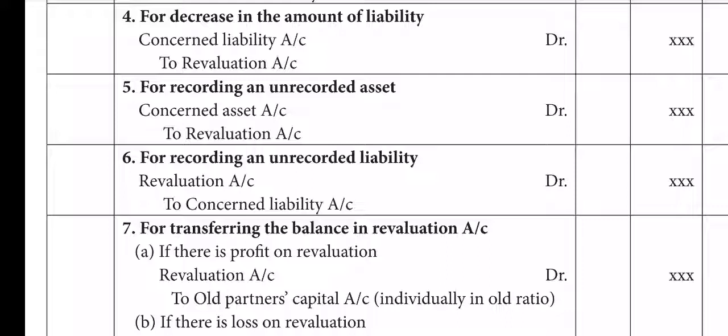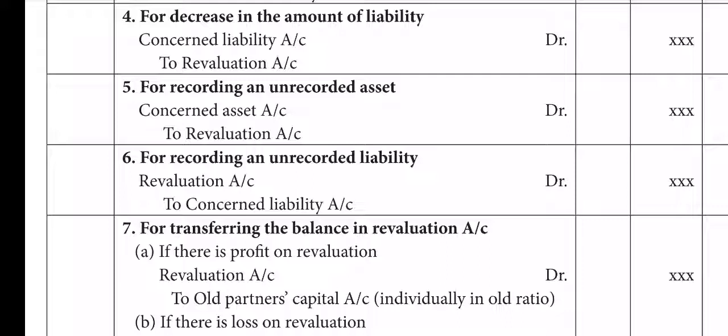Okay. And then below it we have to open the revaluation ledger account. In that, the profit journal is to be posted in the credit side of the revaluation account and the loss journal is to be posted in the debit side of the revaluation account, as per the nominal account rule. Then at the end, if we balance it, if the credit side is more, just like the trading and P&L account, where we got gross profit, net profit. Similarly here also, if the credit side profit items total is more than the debit side, it is profit. And if the debit side expense and loss items are more than the credit total, it is loss. The balancing figure will come on the credit side.